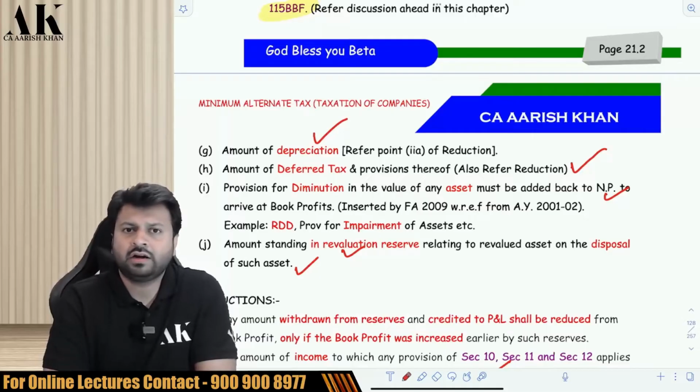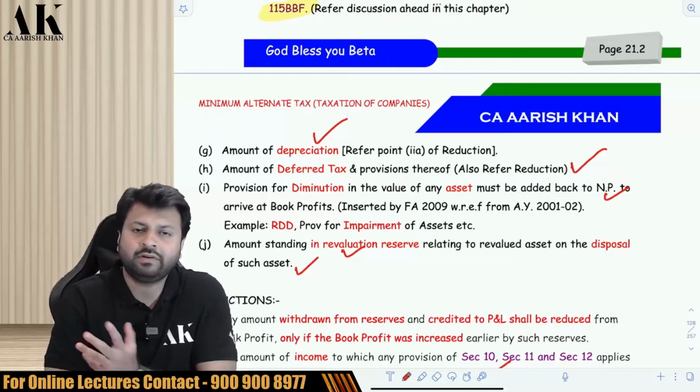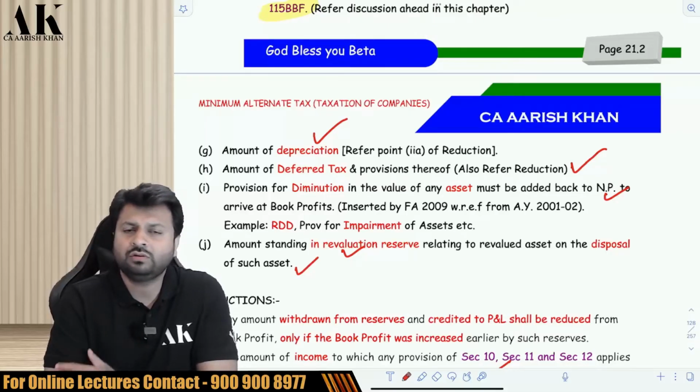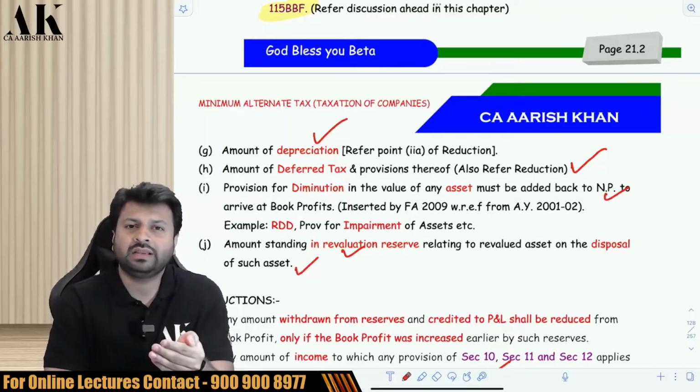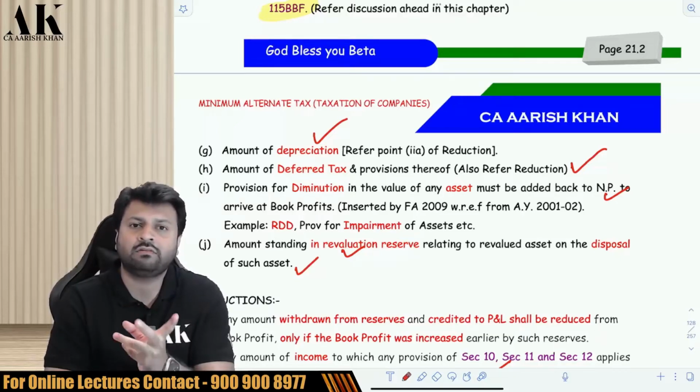Suppose you bought an asset for 100 rupees and then you sold that asset for 2000 rupees. How much is the profit? 1900. 1900 will be liable for MAT. So what people do to avoid this MAT on 1900 rupees is revalue the 100 rupee asset by 1900. So if I revalue the 100 rupee asset by 1900, the value of the asset in the balance sheet will look like 2000 and then I will sell at 2000, there will be no profit or loss.